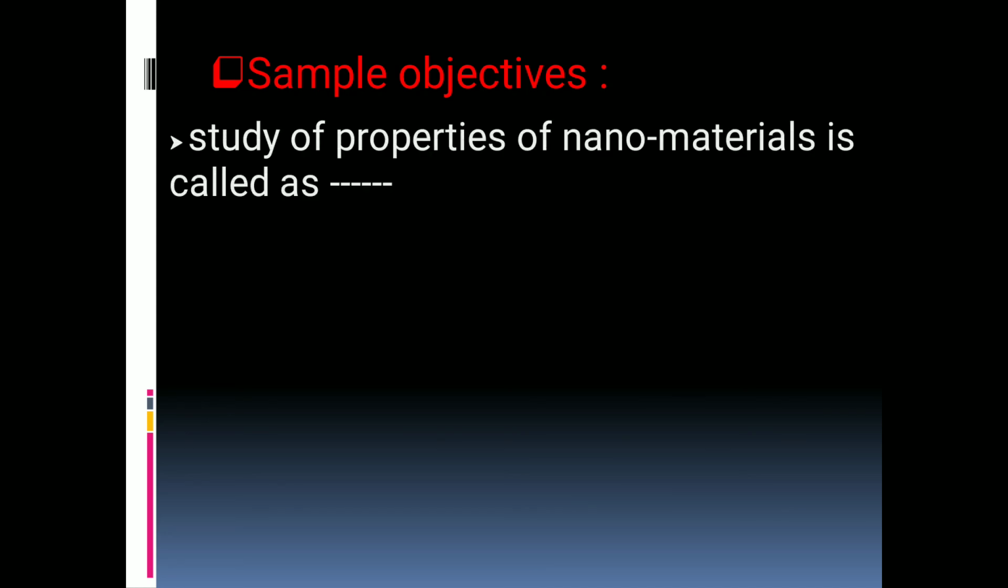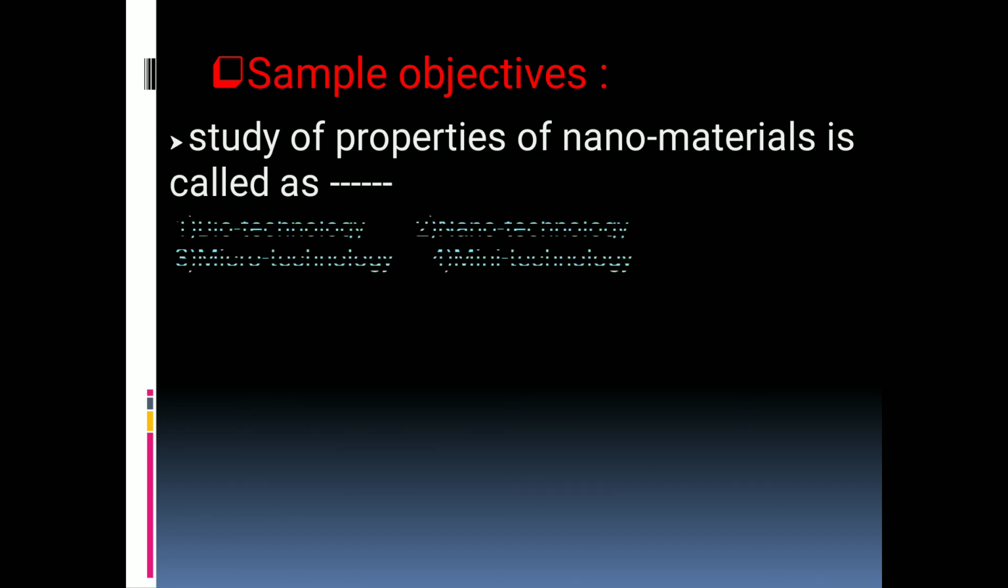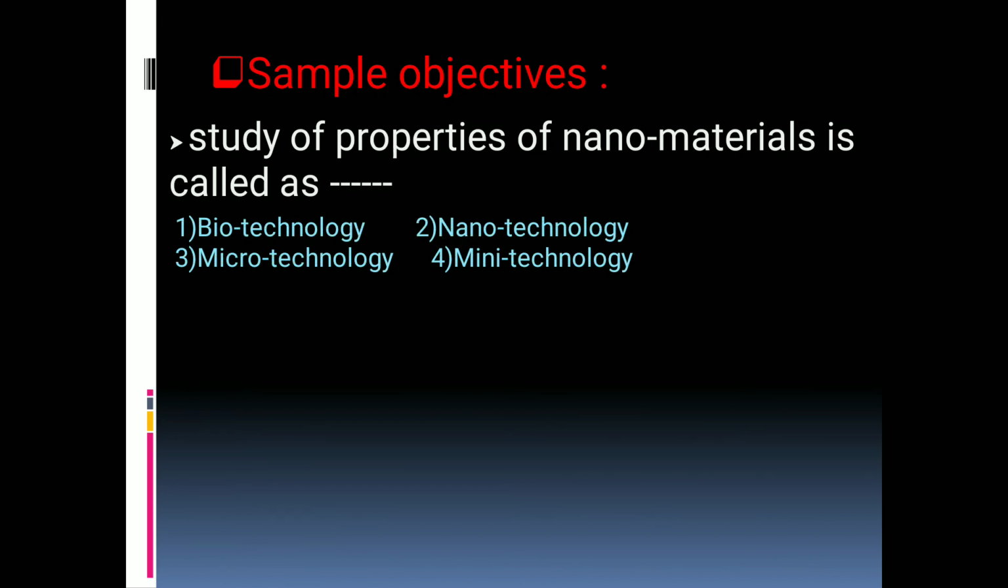Now let us see some sample objectives. I have put here only 2 objectives. First: the study of properties of nanomaterials is called as, and the options are biotechnology, nanotechnology, microtechnology and mini technology. Now the correct answer is nanotechnology. Yes, the study of properties of nanomaterials is called nanotechnology.